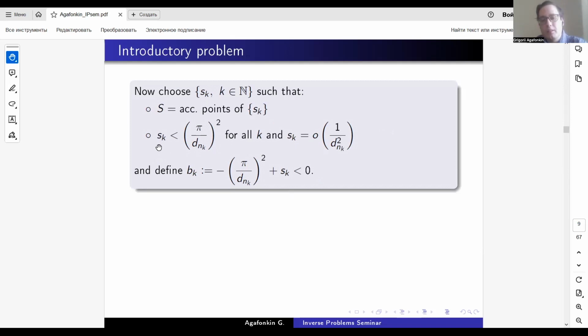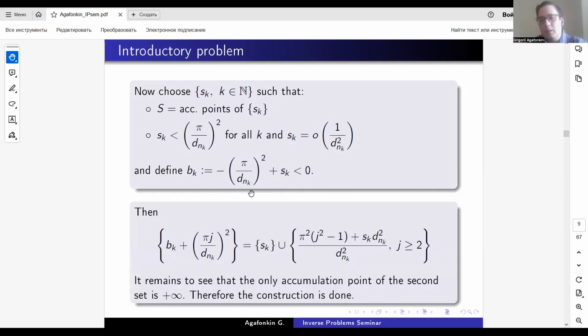In fact, s_k is to be less than pi over d_nk squared for all k, and also it should be o-small of this sequence, so that k times d_nk squared tends to 0 as k tends to infinity. And we define b_k equal to minus pi over d_nk squared plus s_k, which is by construction negative. And so this coincides with the previous definition.